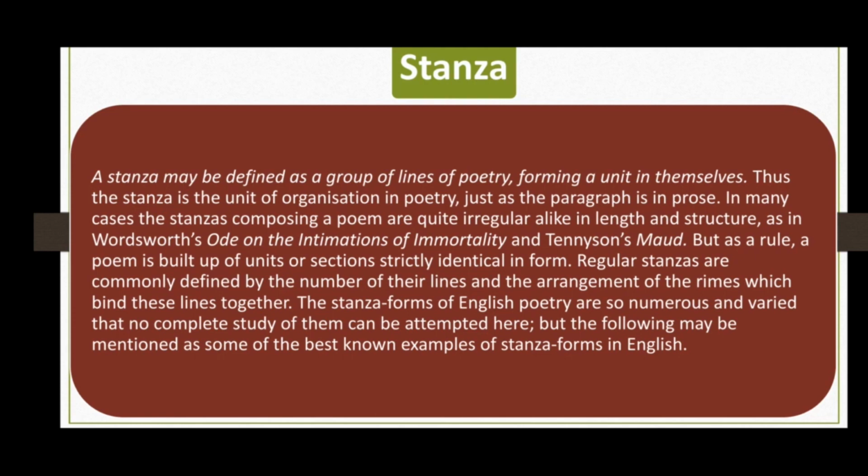Similarly, if the first stanza is structured with a rhyme A, B and C, D, the second will be also A, B and C, D. The third will be also A, B and C, D. So then such kind of stanzas are called regular stanza. So this is the difference between regular stanza and irregular stanza. So a poem may consist of regular stanzas or may consist of irregular stanzas.